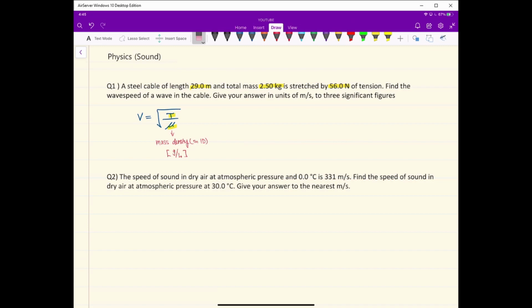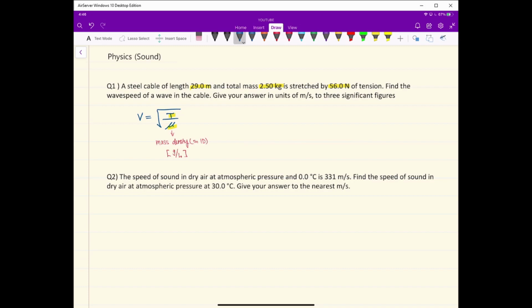Higher tension gives greater stiffness of material, and as they are strongly connected, this makes the wave speed increase. Also, as the material is denser, it requires more energy to propagate, and this makes the wave speed decrease. To find the wave speed in meters per second, we should plug in all the values in SI units, which are meter, kilogram, and Newton, like the given values.